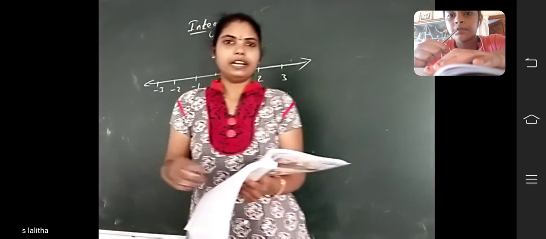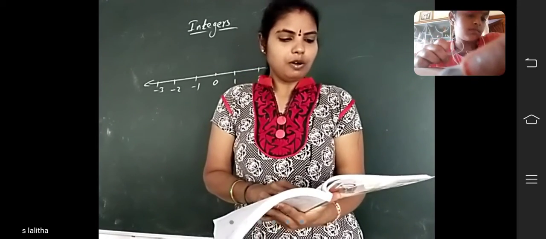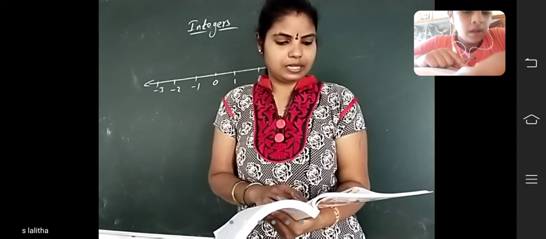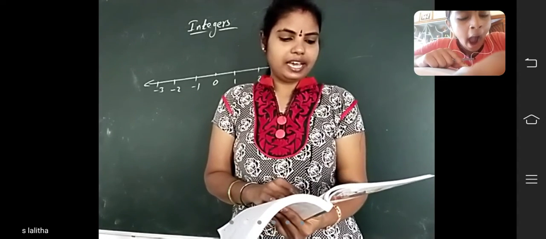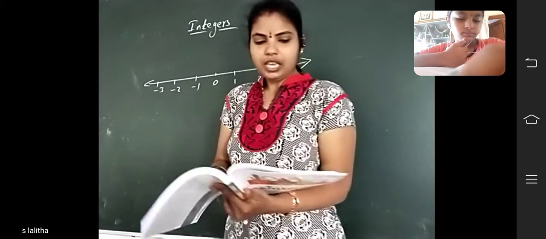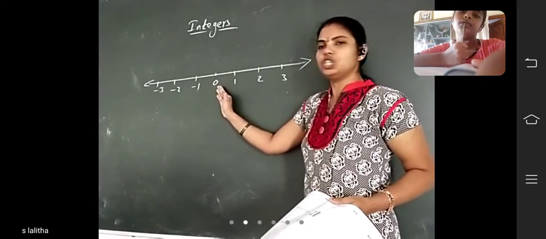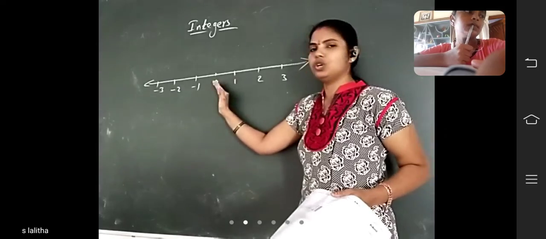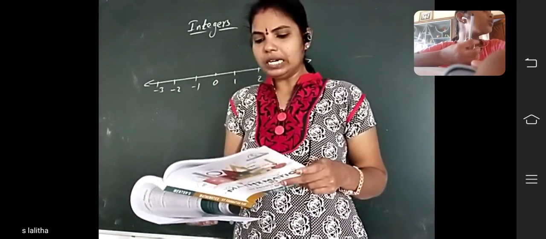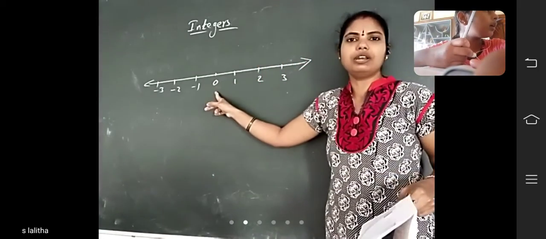Next, comparison and ordering of integers. Comparison of integers. With the help of the properties of integers on the number line, we can make the following observations. On the number line, 0 lies on the left of every positive integer. See here, 0 lies on the left of the positive numbers. So therefore, all positive integers are greater than 0. All positive integers are greater than 0 or not? Yes.